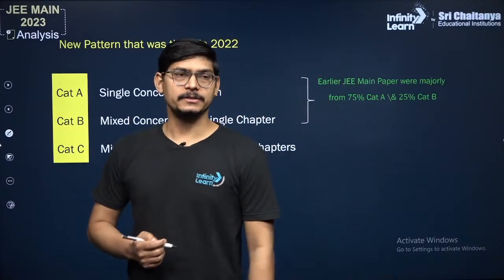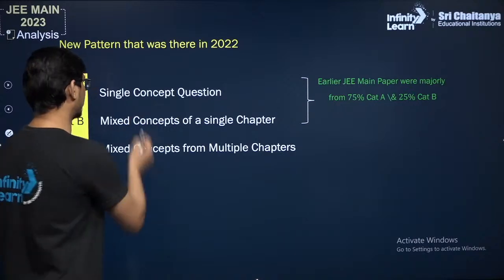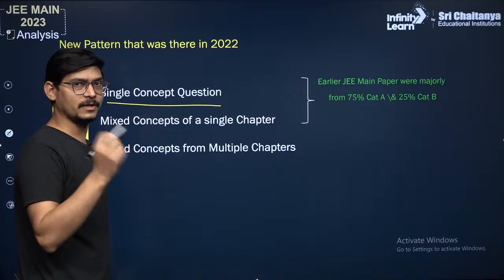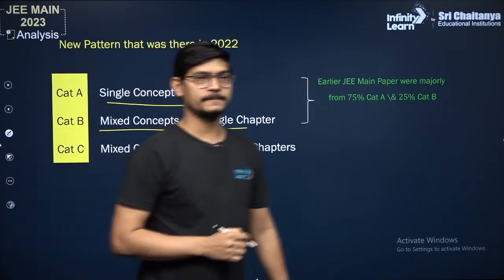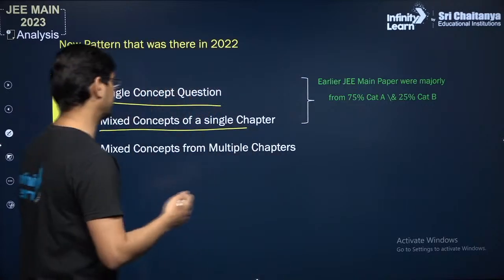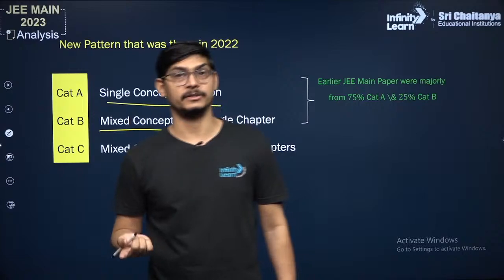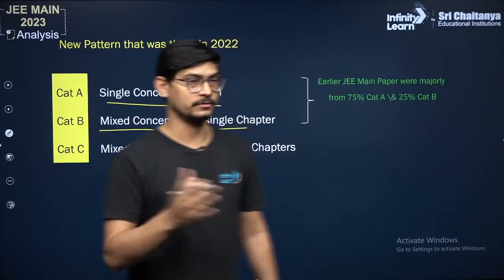In JEE Main, the main 3 categories of questions were: single concept questions, where there is one formula, one concept, and they will ask a question; mixed concepts of a single chapter. For example, we might ask you a question about the bond angle in some molecule. Now this question is from VSEPR theory and from bond angle also.